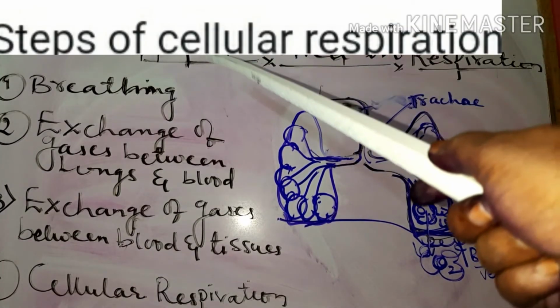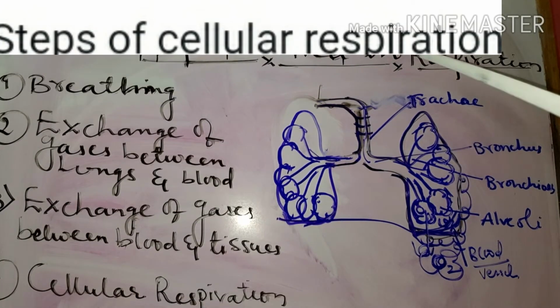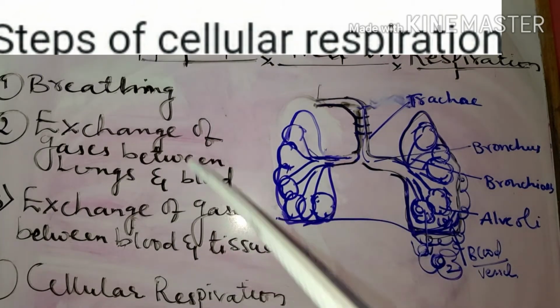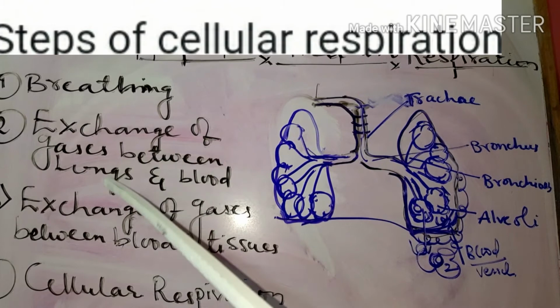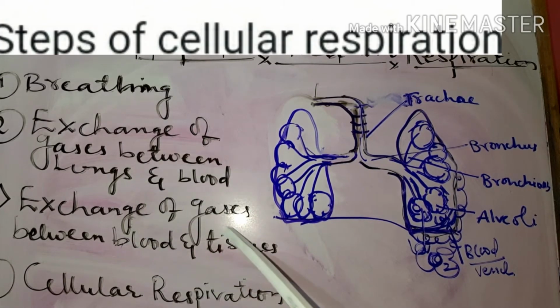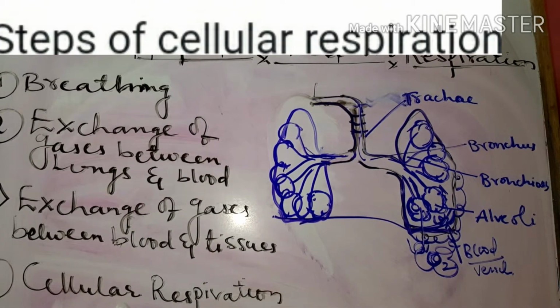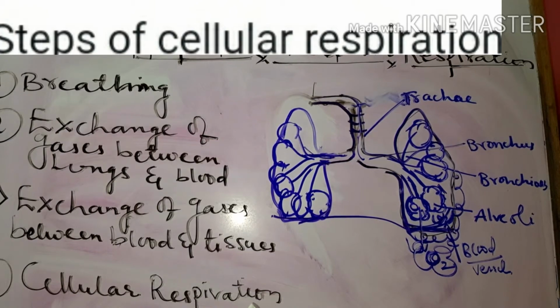Now we shall learn about the steps involved in respiration. So, what are the basic steps involved in respiration? The first step is breathing. Second is exchange of gases between lungs and blood. Third one, exchange of gases between blood and tissues. And the fourth one is cellular respiration.